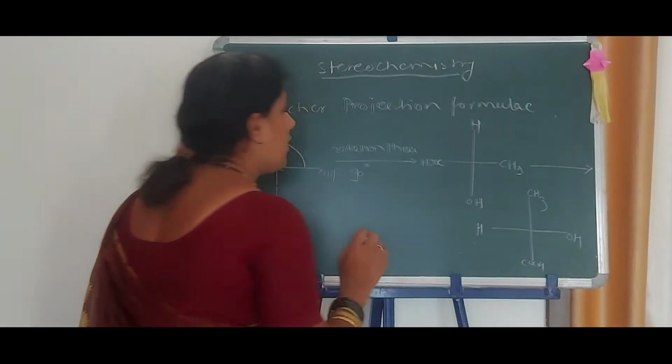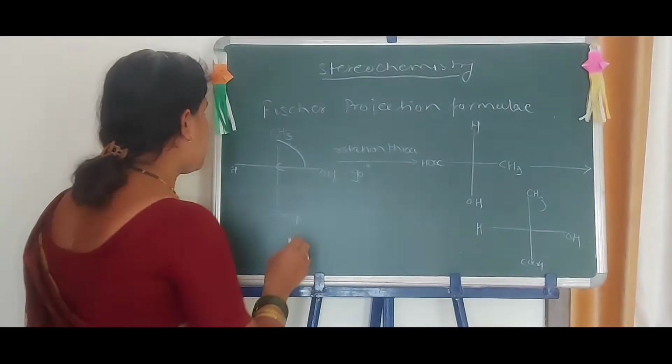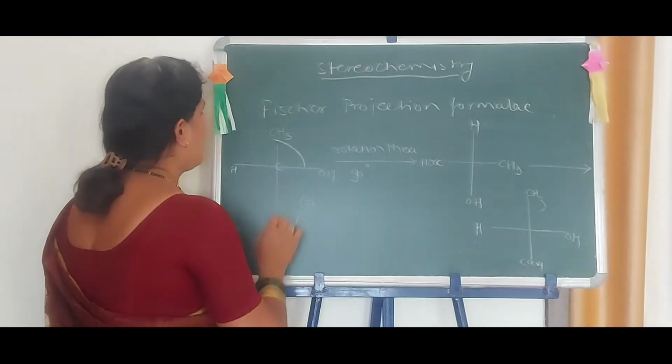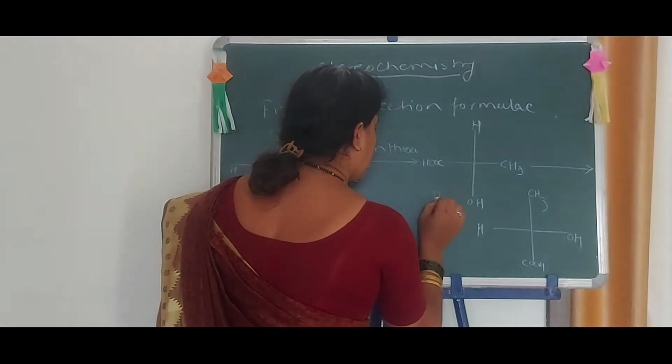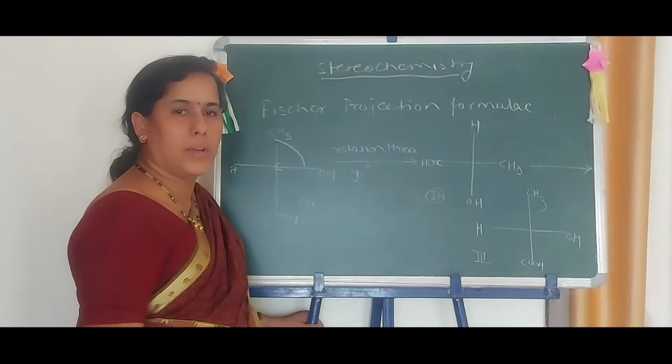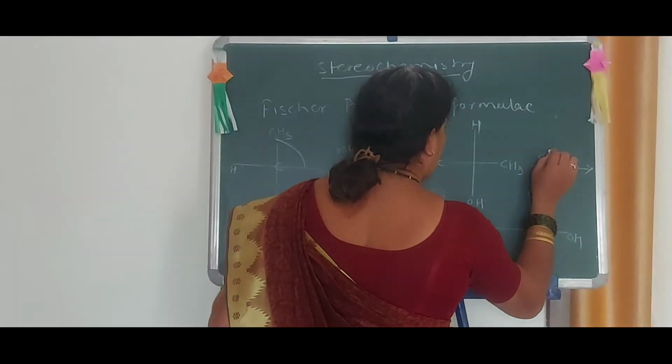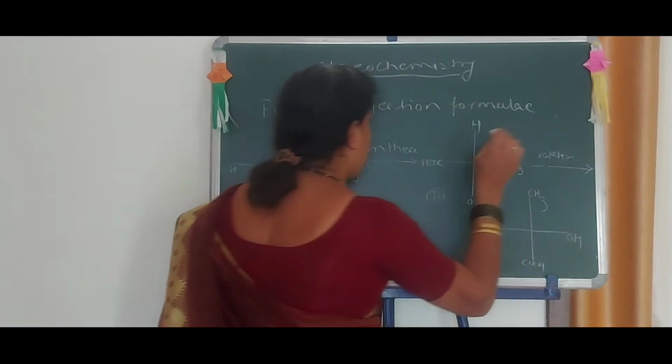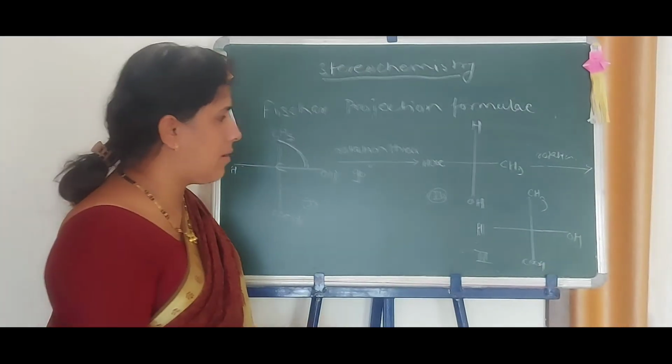Now observing the isomers, this is the first, this is the second, and this is the third. Now these are also related by rotation. Also it's an enantiomeric image.